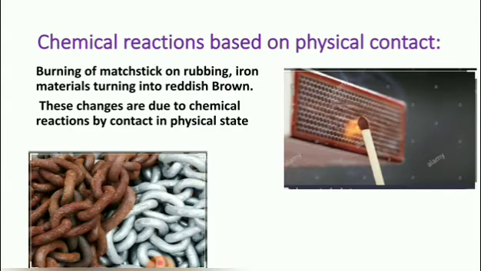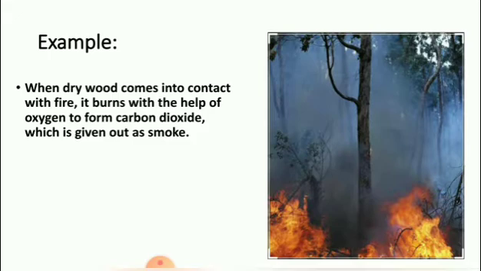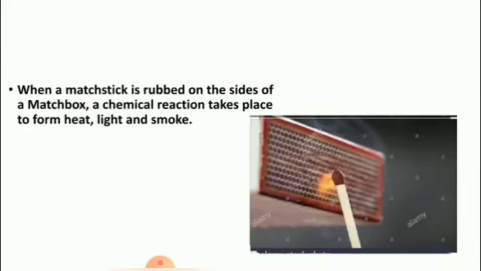Clear, children? For example, when dry wood comes into contact with fire, that is physical contact, it burns with the help of oxygen to form carbon dioxide, which is given out as smoke. Another example: when a matchstick is rubbed on the side of the matchbox, a chemical reaction takes place to form heat, light and smoke.